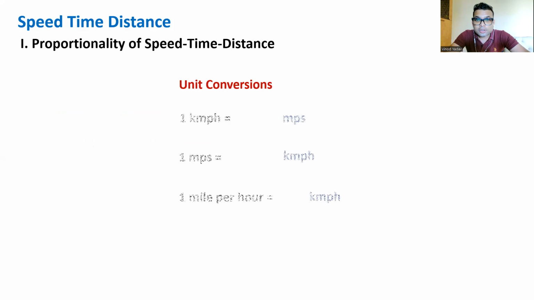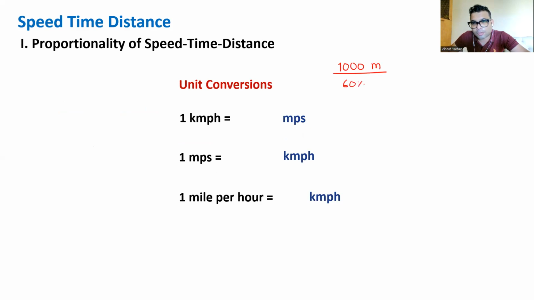The second part is unit conversion. For kilometer per hour, you know very well that 1 kilometer is 1,000 meters, 1 hour is 60 minutes, and in every minute there are 60 seconds. If you reduce this further, you'll get a constant number, 5 by 18. So remember that; no need to do 1,000 divided by 3600 every time. Kilometer per hour to meter per second is multiplied by 5 by 18, and the reverse is to divide by 5 by 18, or multiply by 18 by 5.